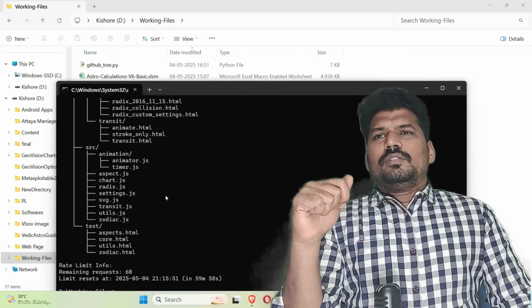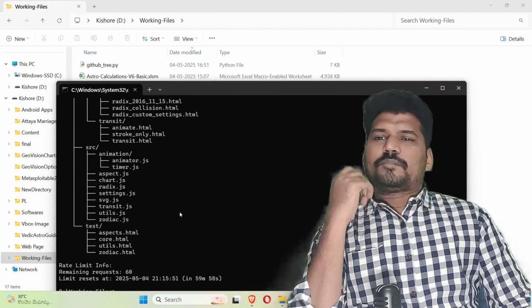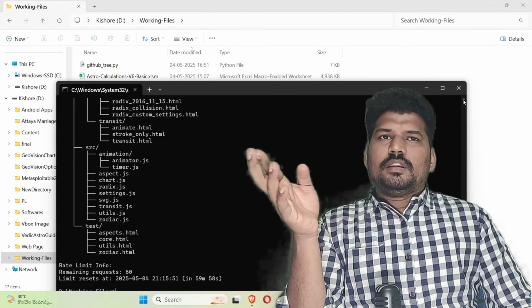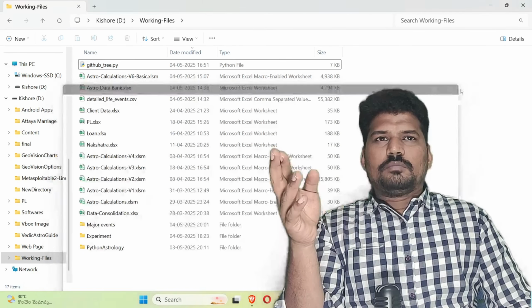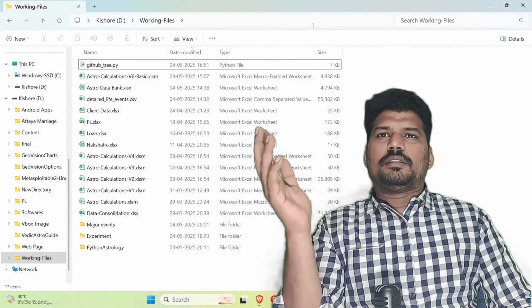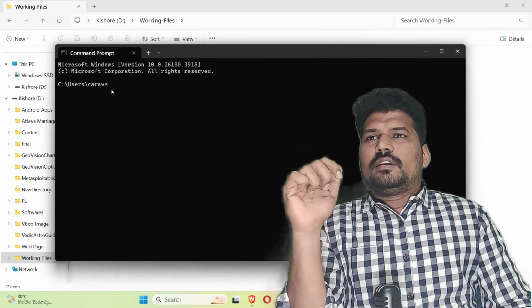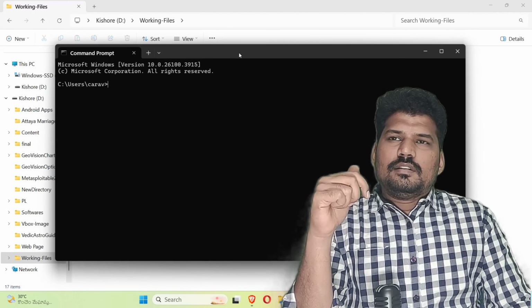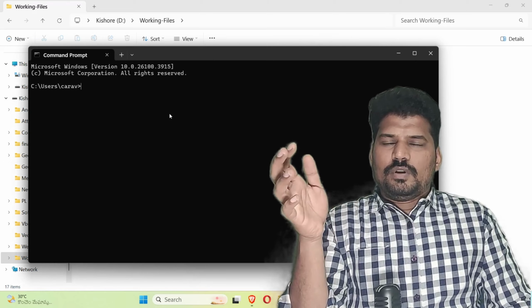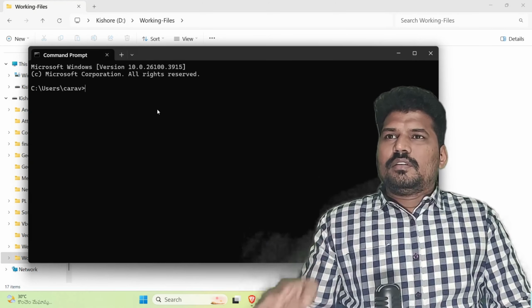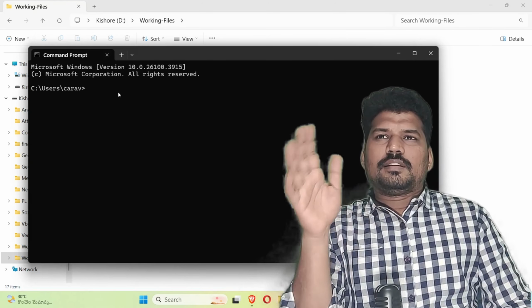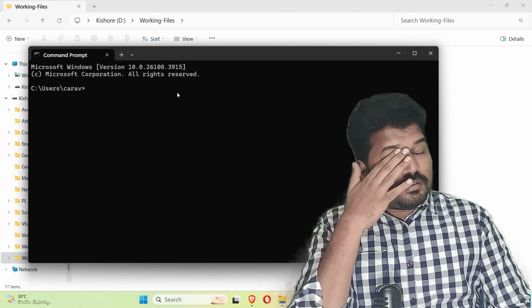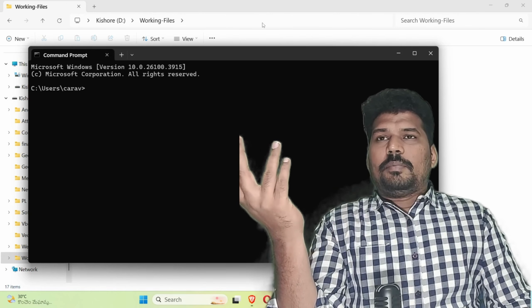Okay, so for example, earlier I was in a different path, because of which I am not able to run the Python file. In such a case, we'll go some other way. Here, this command prompt is in a different folder, other than where I have saved the Python file. So now we need to give the path also.